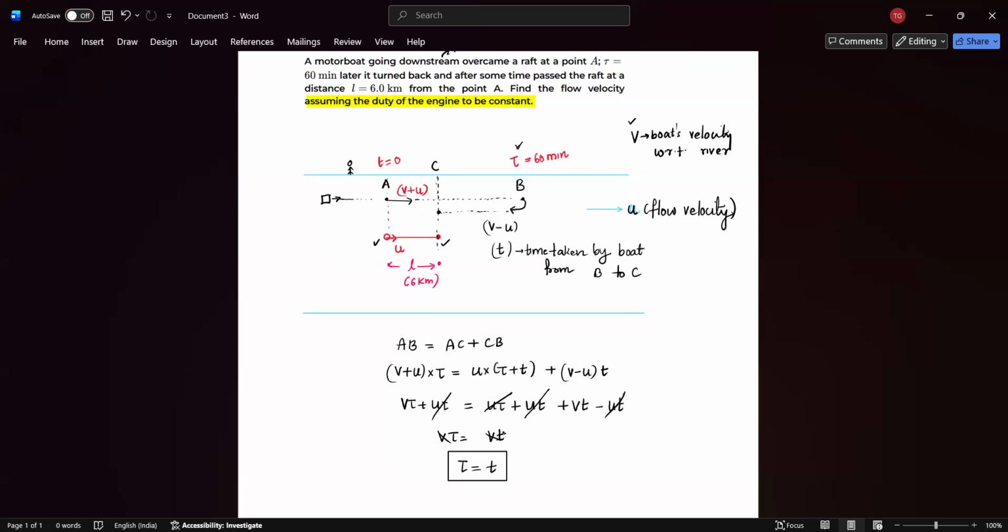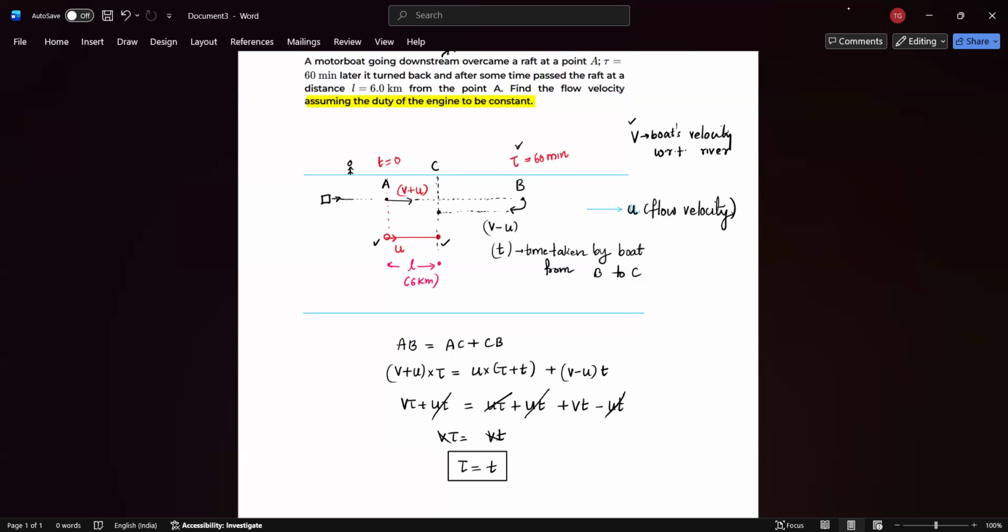Why? Because tau is the time taken by the boat from A to B, and T is the time taken by the boat from B to C. Although the times are the same, why is the boat traveling different distances, right? From A to B, it's covering more distance.